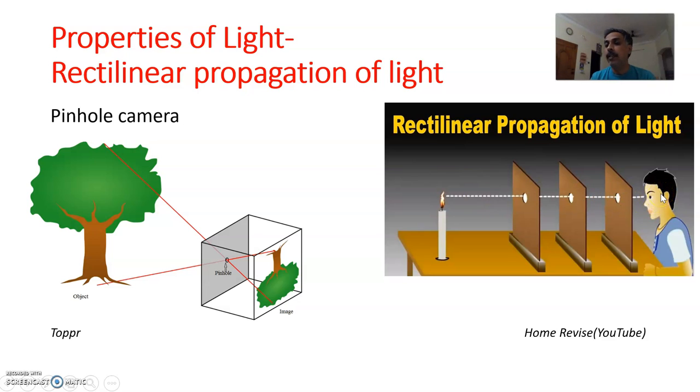But if we slightly displace one of the cardboards so that the 3 holes are not aligned, the light going through the first hole will not go through the hole in the second cardboard, but will hit the cardboard. Then it will not reach this side. So we will not be in a position to see. This experiment also demonstrates that light travels in straight line. This you call it as the rectilinear propagation of light. We see the other properties in the subsequent videos.